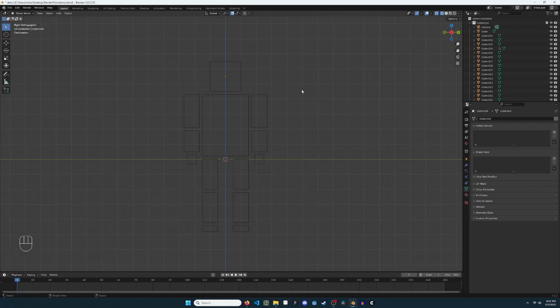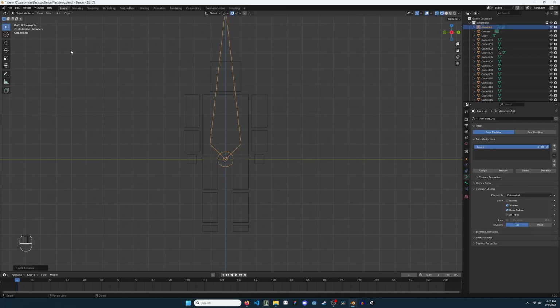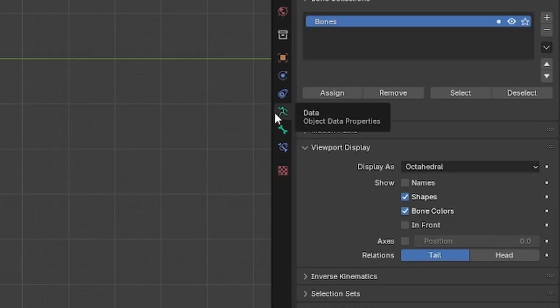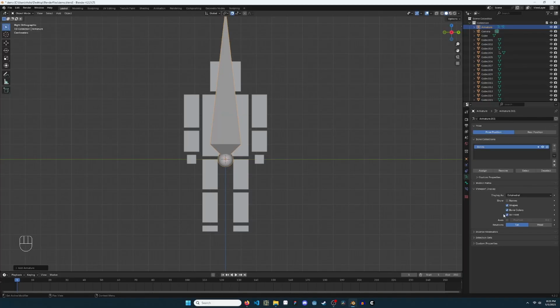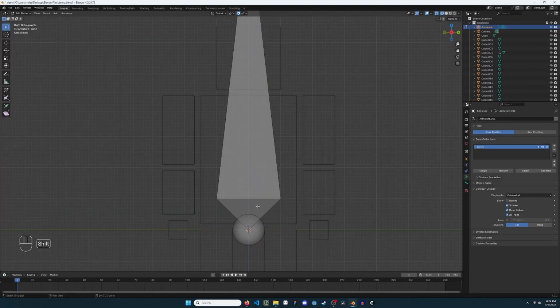Rig the model so we can position it in our scene. In the top left menu, add Armature, or Shift A and select Armature. To have the bones appear only in front, go to Data, Viewport Display, in front. The center of the circle on the large end of the bone is the pivot point.